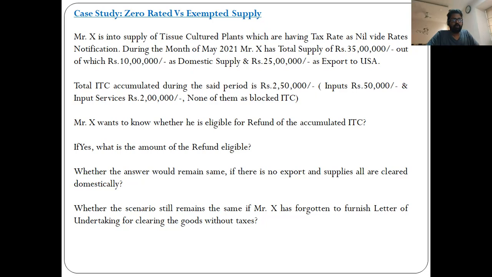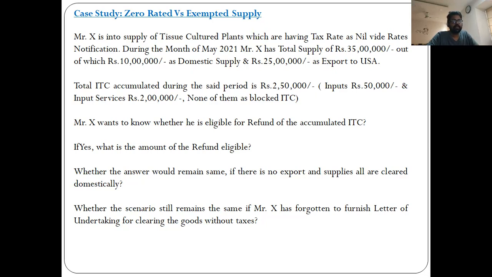None of them is blocked credit as per section 17(5) of the CGST Act. So Mr. X wants to know whether he is eligible for a refund of the accumulated ITC pertaining to the export of exempt commodity or nil rated commodity. If yes, what is the eligible amount, and whether the answer would remain the same if there are no exports and all the supplies are domestically cleared.